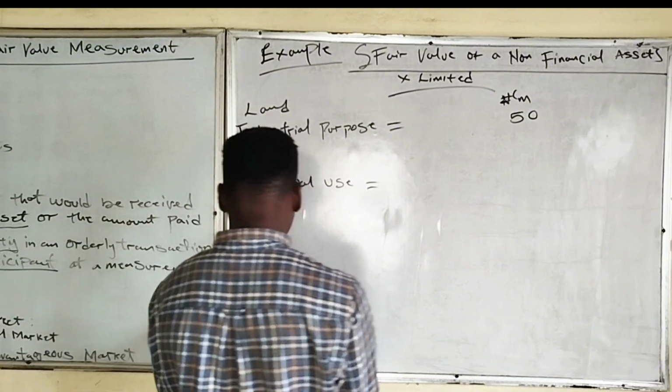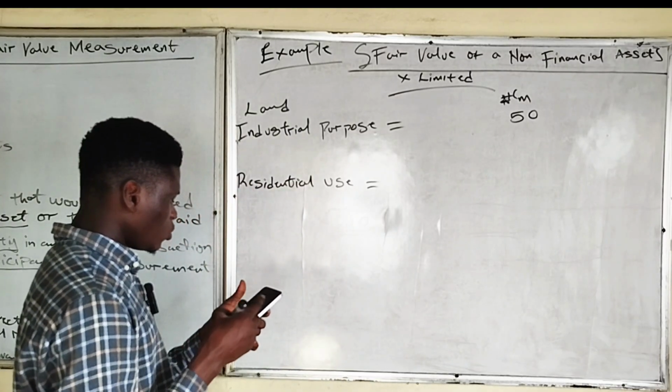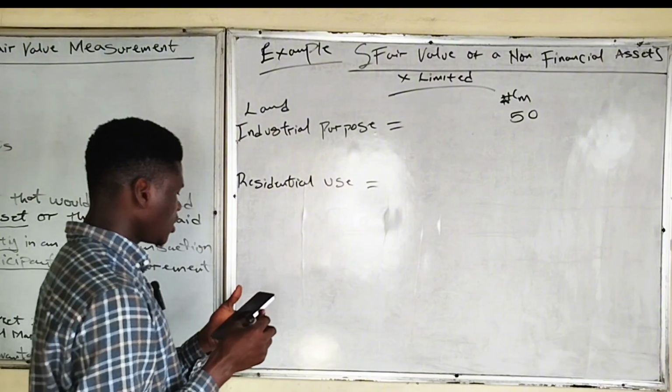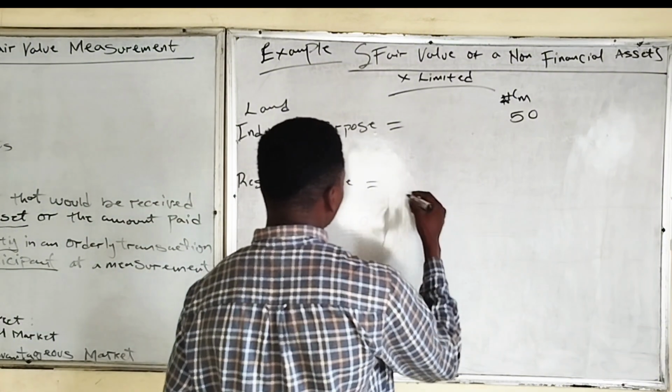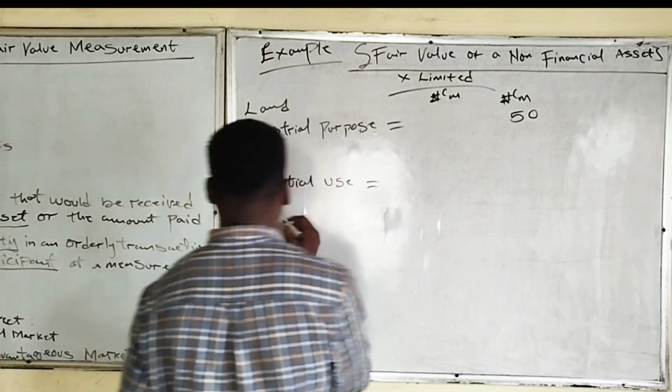So if used for residential purpose, they said we would develop this land using 10 million. So 10 million will be used to develop the land.